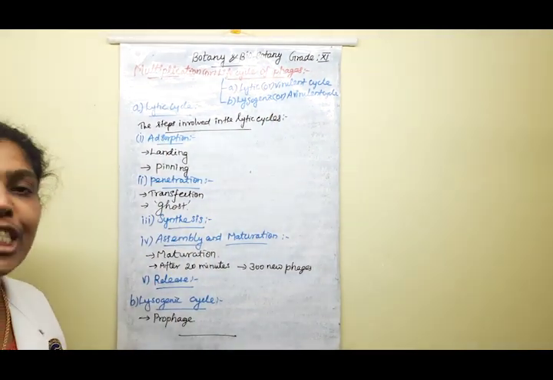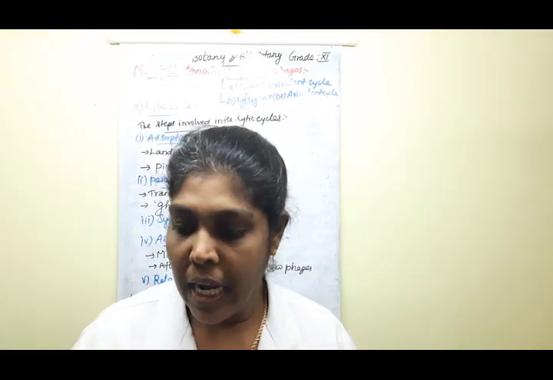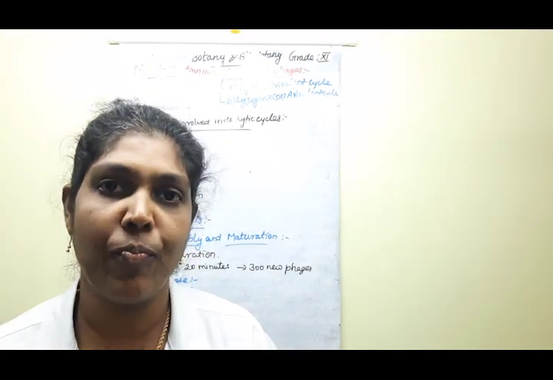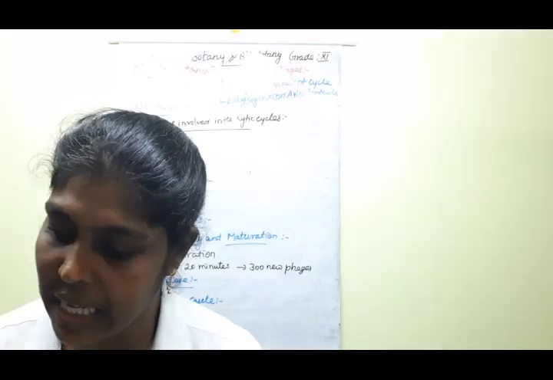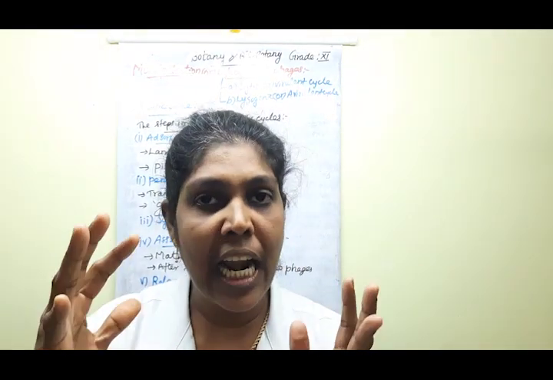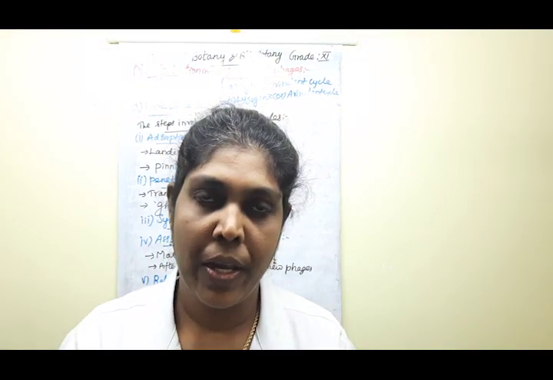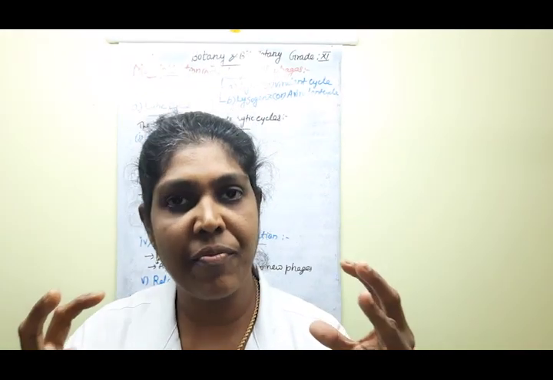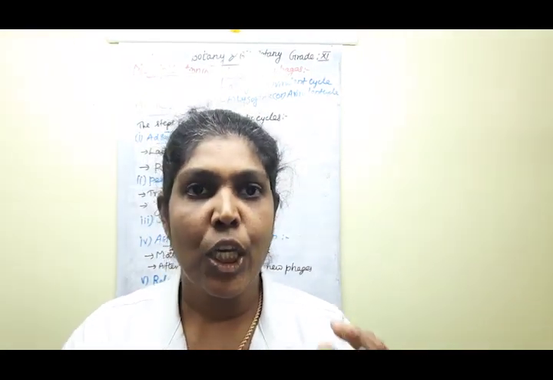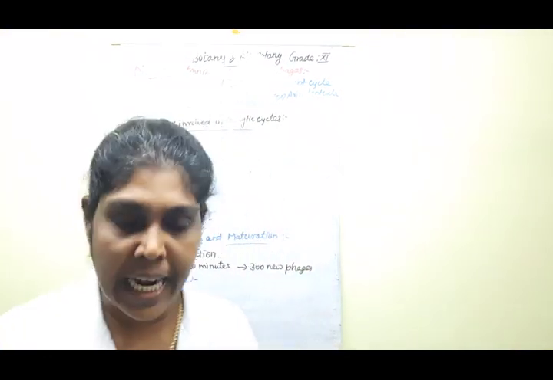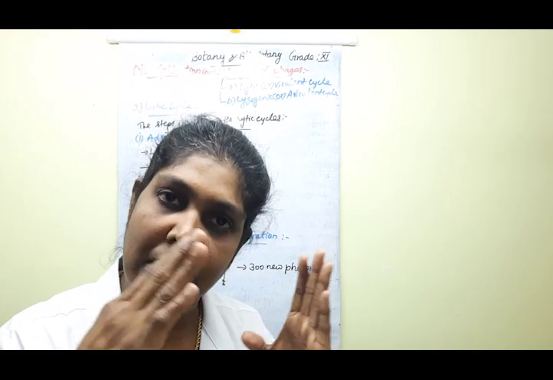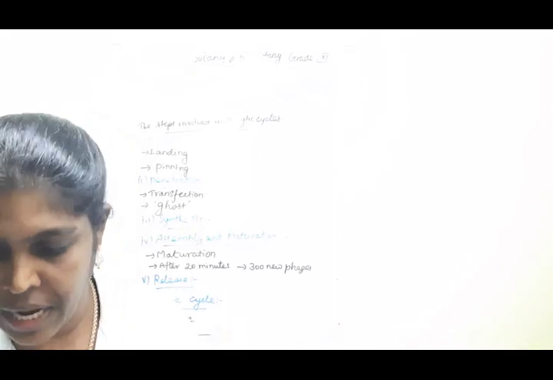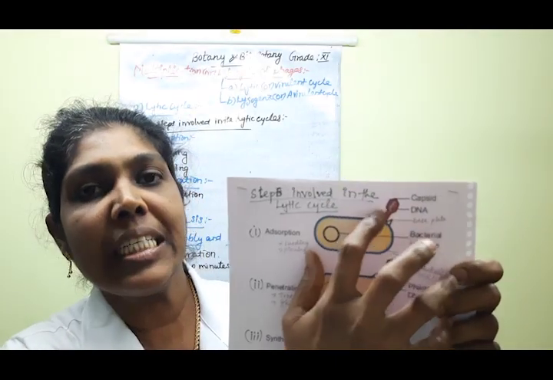The first one is adsorption. First, the virus makes contact between the two, that is, an interaction between the cell wall and the phage particles. The phage particles make this contact through the tail fiber region. So if we look here, this is the phage tail part.